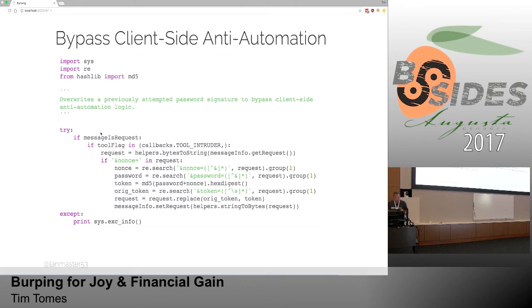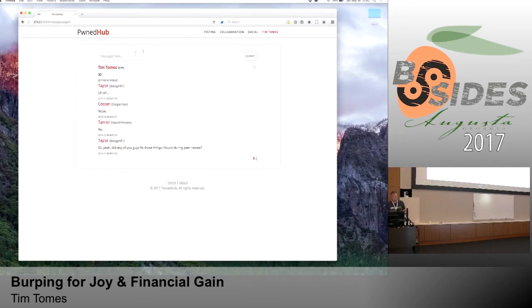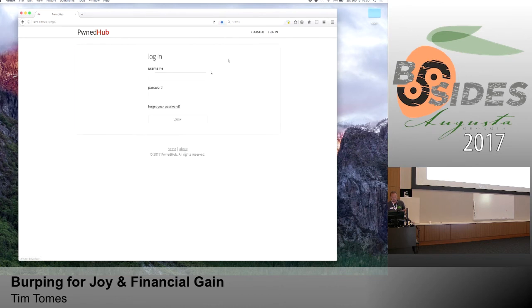Okay, so let's go in here and actually try to break into this particular application. Let's log out, log in, and if I do a username we know exists, but I say I don't know the password, and I hit enter, it says invalid username and password. I could try something else. Tim, blah, blah, blah. Try again, invalid username and password. I could do that a whole bunch of times manually, and it would work in the browser, but doing that is slow, right? We want to automate that particular attack.